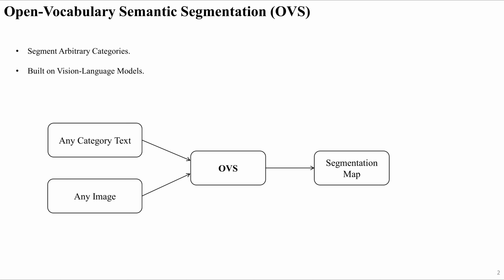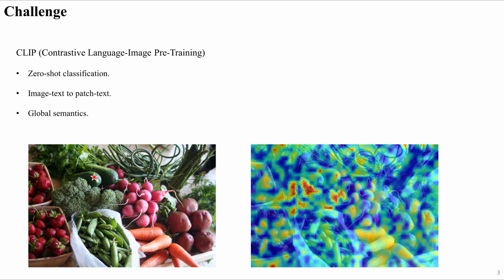To achieve this, the vision language models emerge as a natural starting point. Trained on massive web-scale data, CLIP has demonstrated remarkable capabilities for open vocabulary classification. To leverage this for OVS, a critical adaptation is to shift its learned correspondence from the image text level to a more granular patch text level.